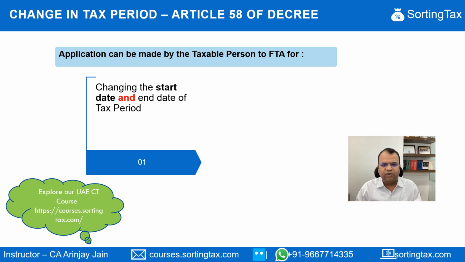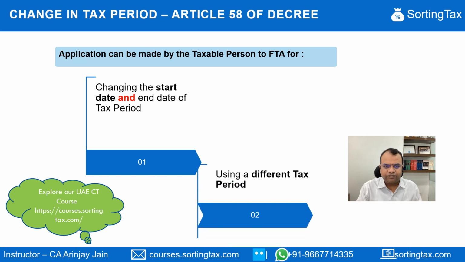So let's say, for example, if I have a June 1, 2023 tax period, right? I can make an application that, or rather, let's say July 1, 2023. I can make an application to extend the tax period for a period of 18 months, the first tax period, and thereafter I can request that January 1 may be considered as a start, and the end date would be, let's say, 31st of December.